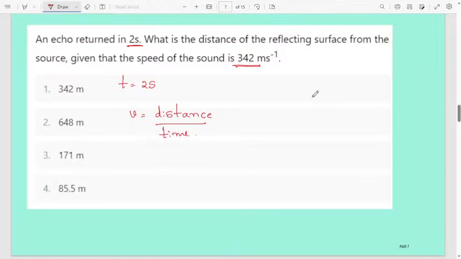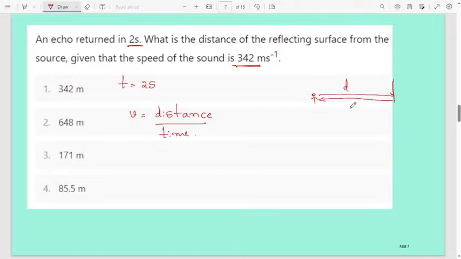Here echo means, consider one person is there, and there is a rigid wall. When this person produces the sound, the sound will travel, hit the wall, and come back.